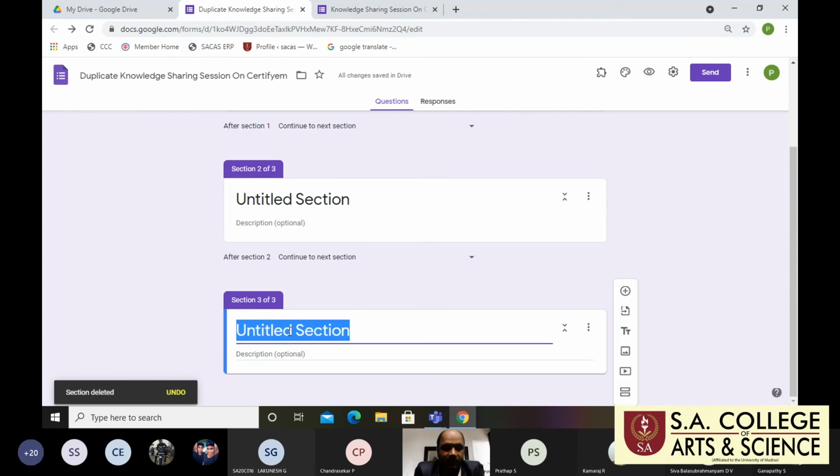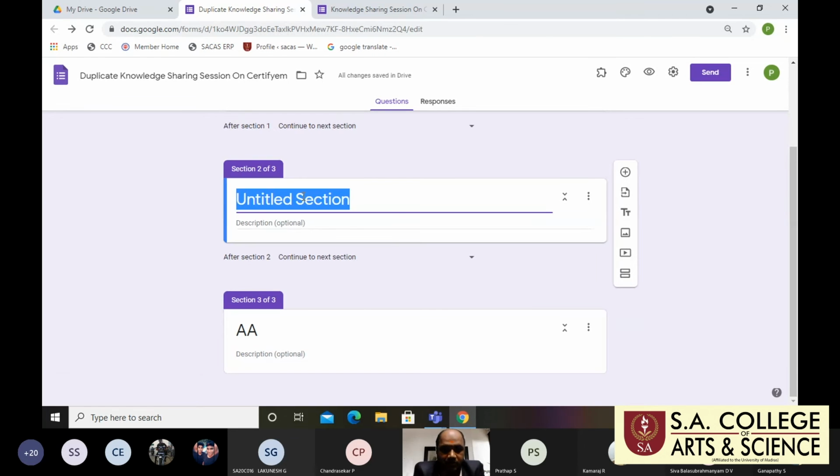For example, I am using A. Here I am using B. Actually, I wrongly created B instead of A. So first I need A, and second I need the B section.